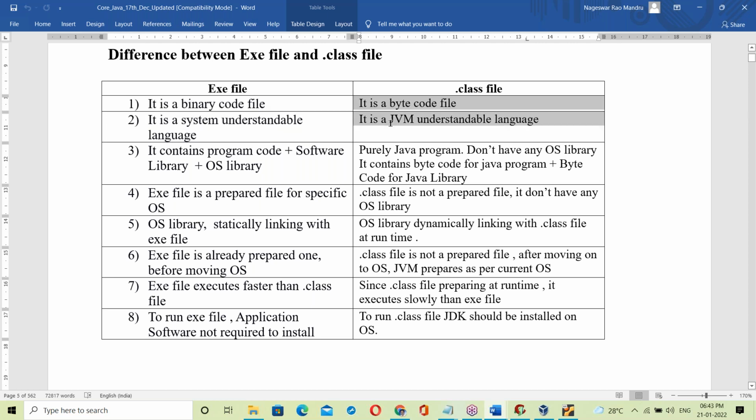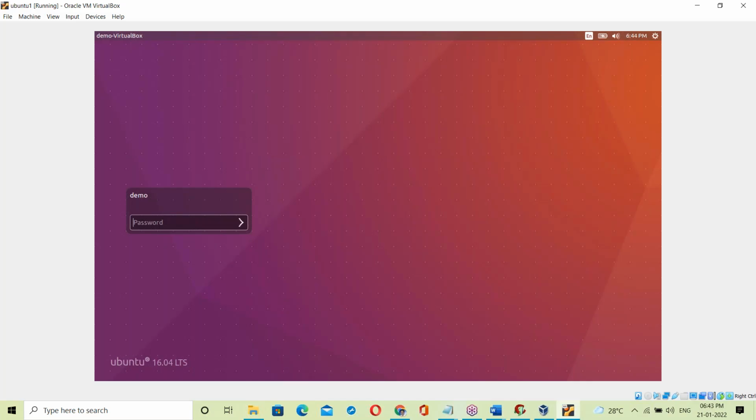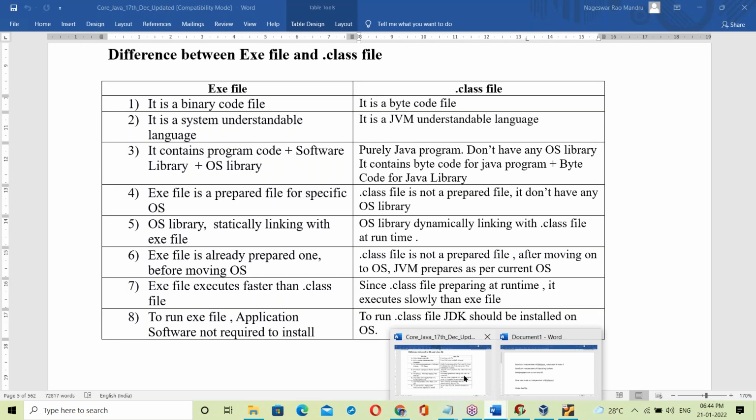What is dot class? Dot class is a bytecode file. What are bytecodes? We'll discuss that. When we come to actual Java programming, I'll show bytecode, and what bytecode contains exactly, we'll discuss that also. Just now I showed binary code on Linux; similarly, I'll show bytecode in Java programming.